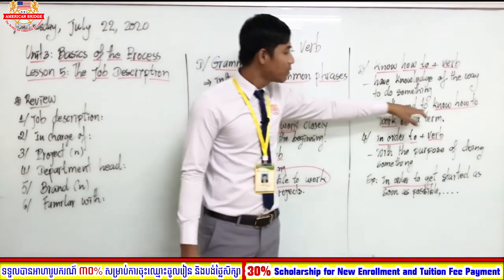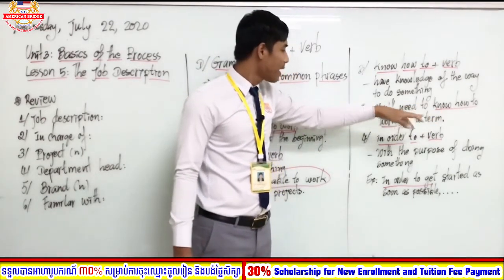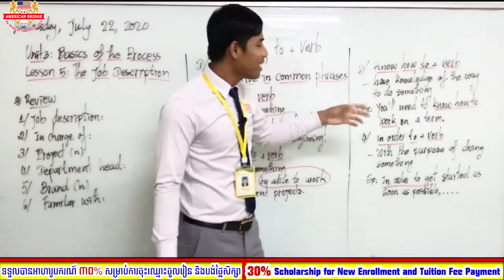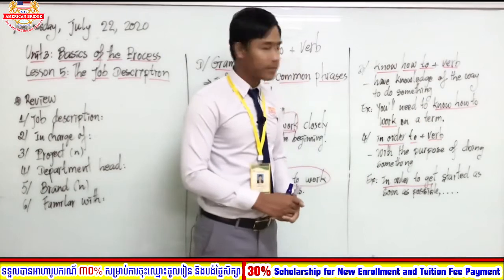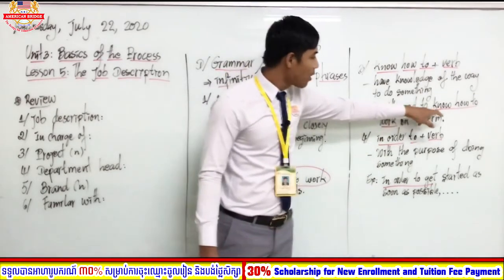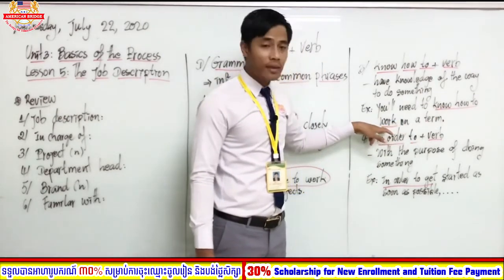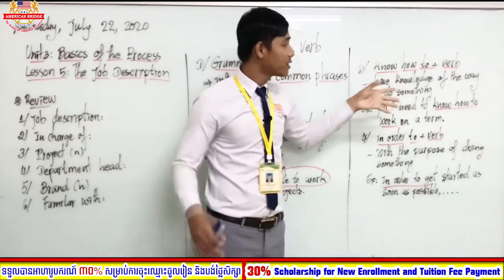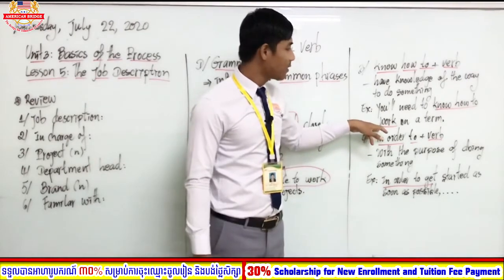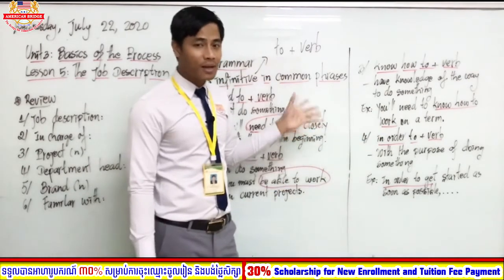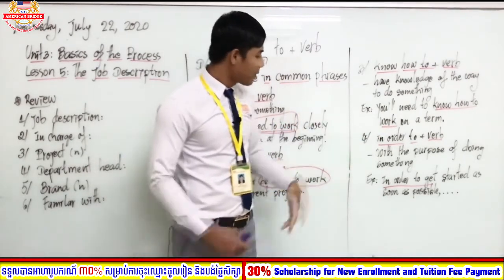Example: you need to know how to work on a team. So look at this: know how to work. It means have knowledge of the way to do something. Got it? This is called infinitive in common phrases. Move to number four, the last one.